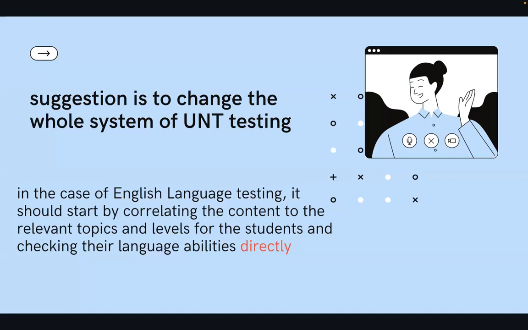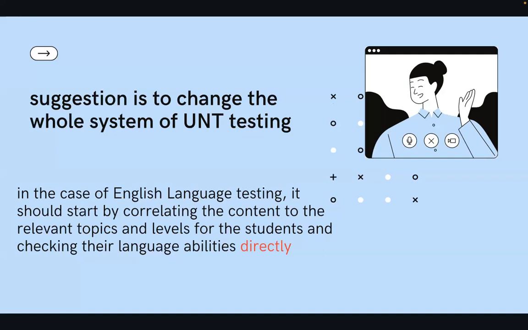As I analyzed all the test subjects like physics, biology, mathematics, and Kazakh literature, the easiest one is actually the English language. What do you think? I think it's the easiest one.